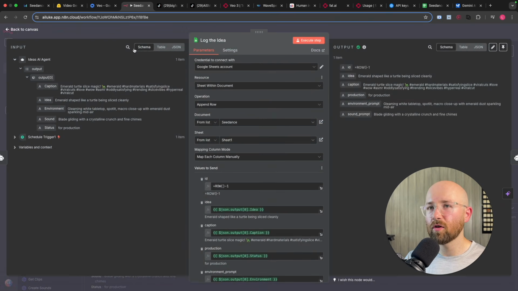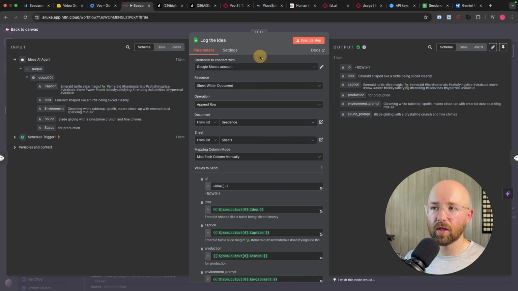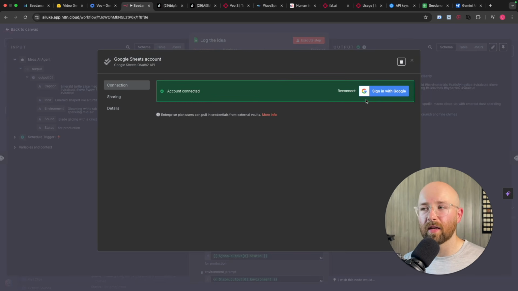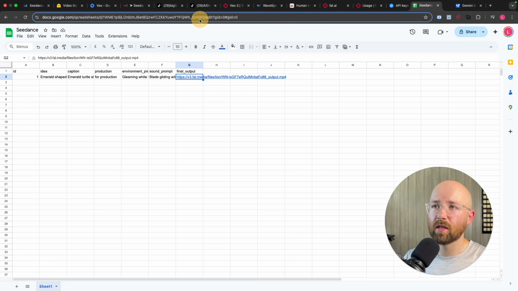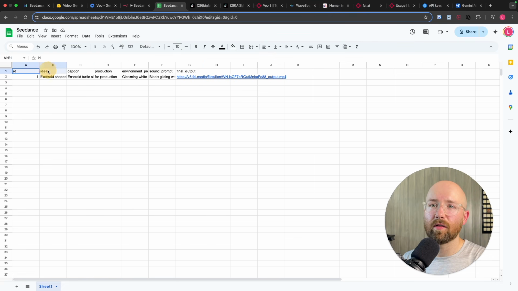Now here I'm using the n8n cloud, as you can see here, instead of a self-hosted version. And because of that, connecting to your Google account is super easy. Again, press the pen and then you just click sign in with Google, which is really straightforward. Resource, so it's a sheet within a document, and I've just created this simple sheet here, which again will be inside of the school community, and you just have these headers, right?